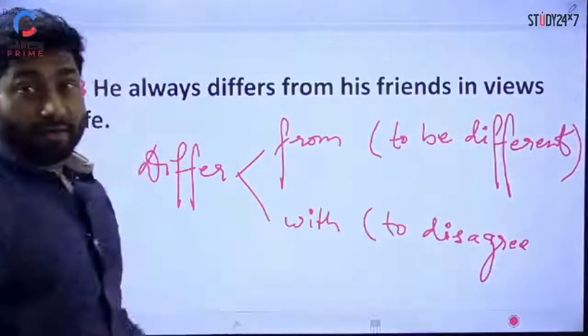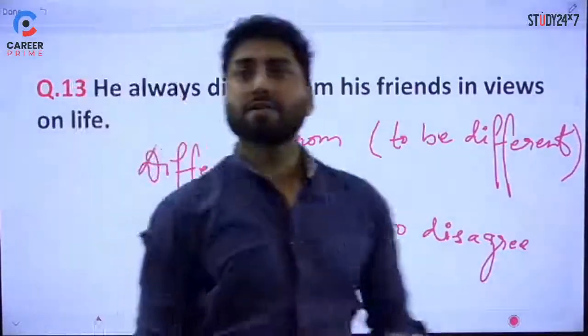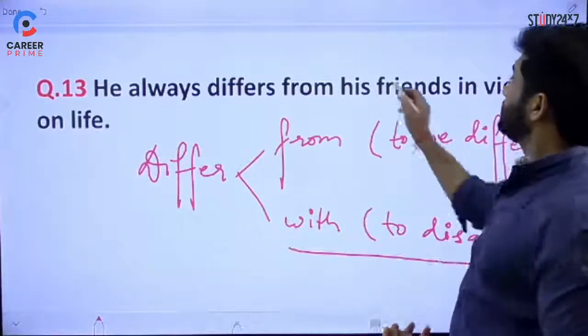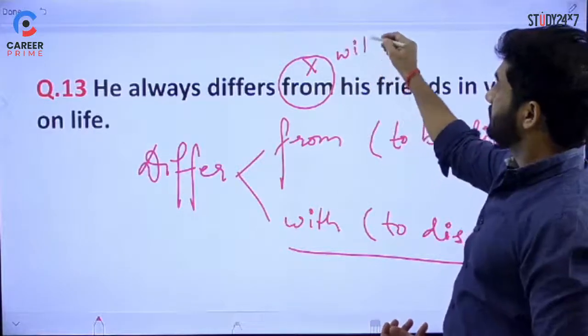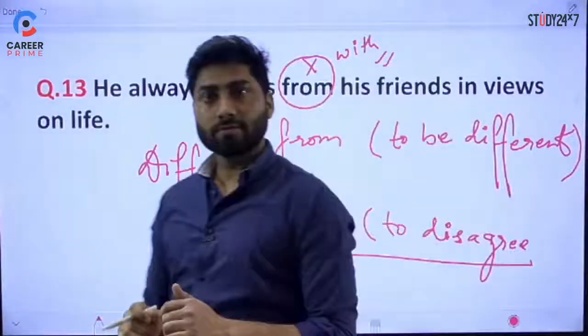So which one we require here in this sentence? He always differs from or differs with his friends. Disagree वाला sense है this one. So this from must be replaced and with should be used. That's all. That is the correction. So आगे बढ़ते हैं.